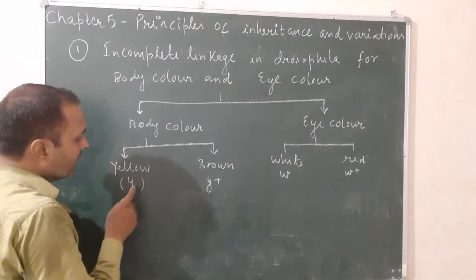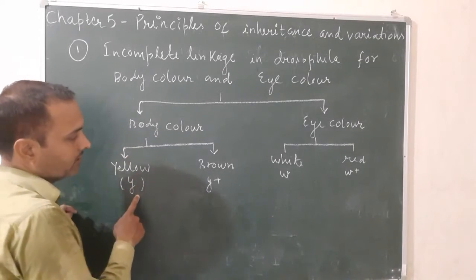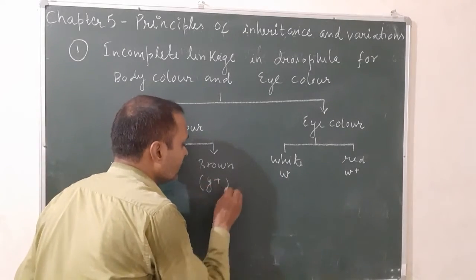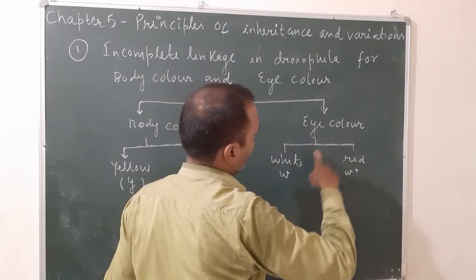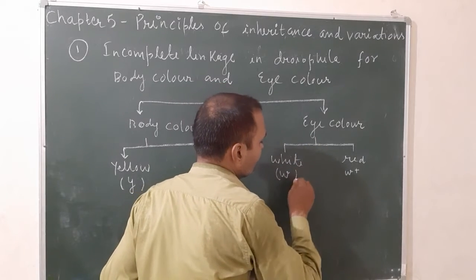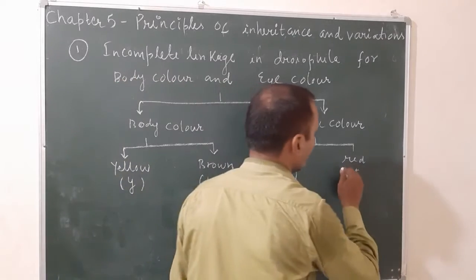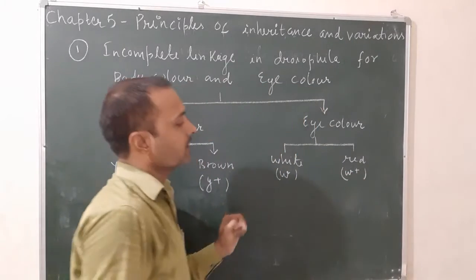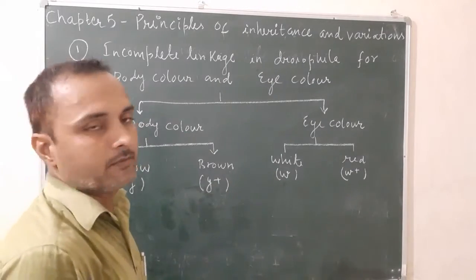For yellow body color you write y, for brown body color you write y plus, for white eye color you write small w, and for red eye color you write w plus. Here w plus represents the wild type.